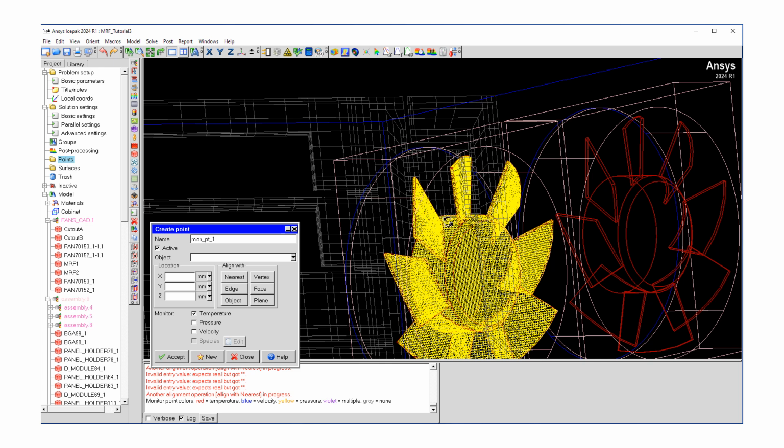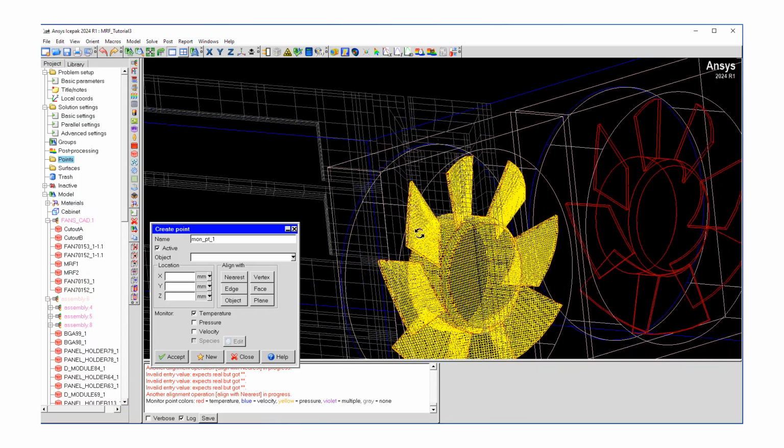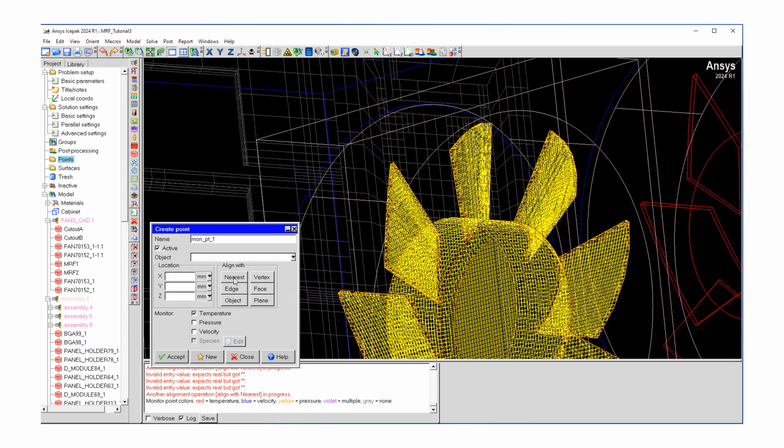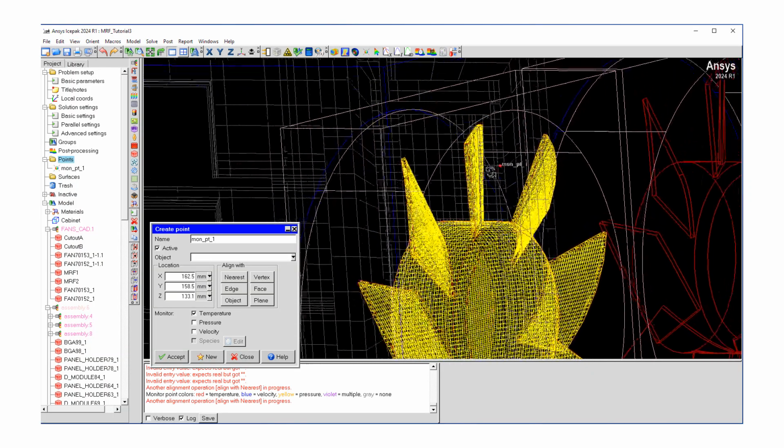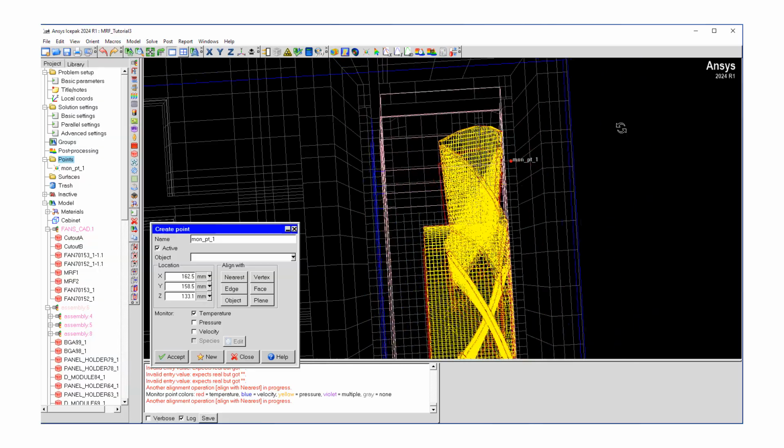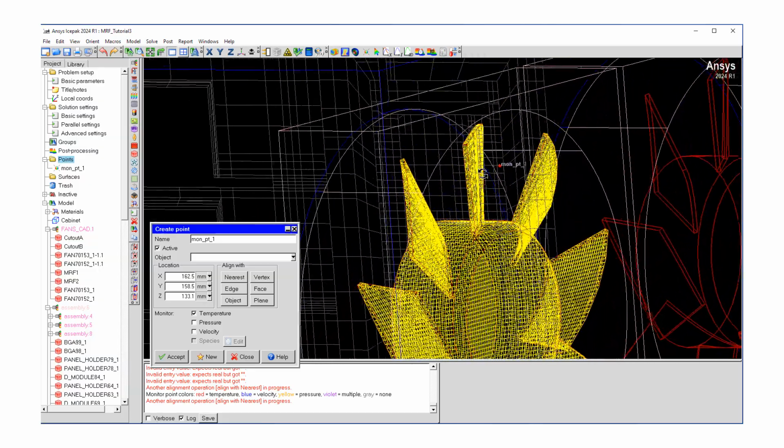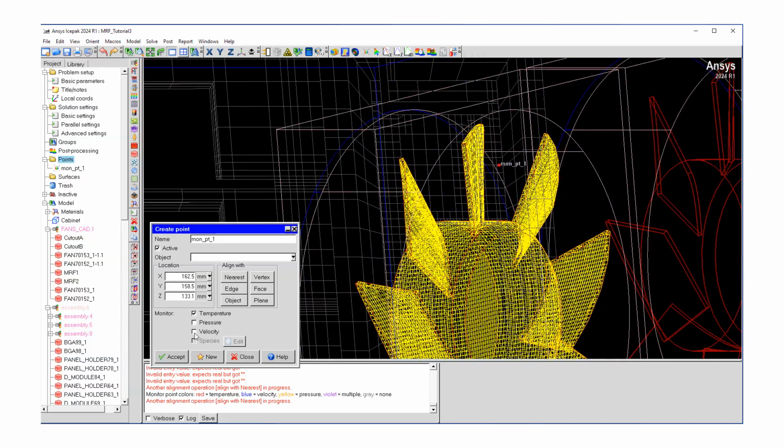Near this fan region, what I'd like to do is select the option nearest, go near points, maybe click, and as you can see, I placed a monitor point in this region. I can look at velocity here, and I hit accept.